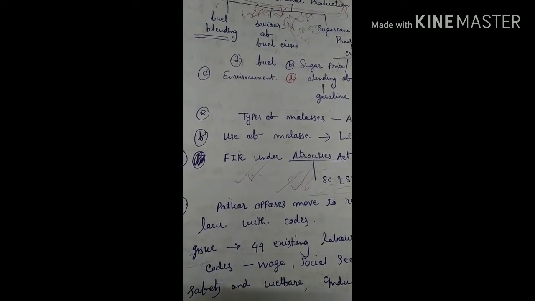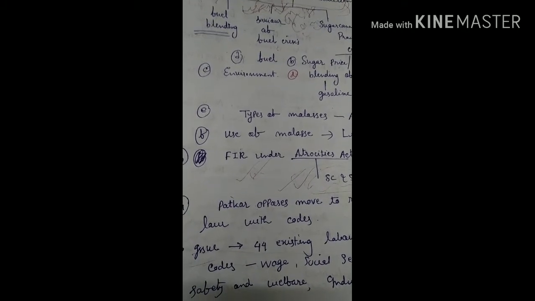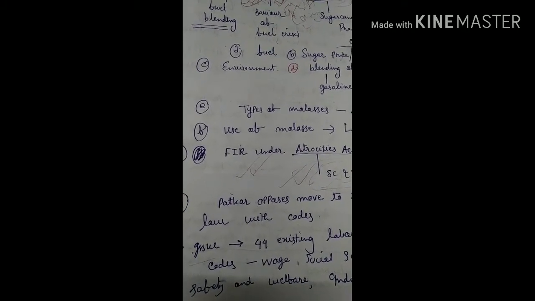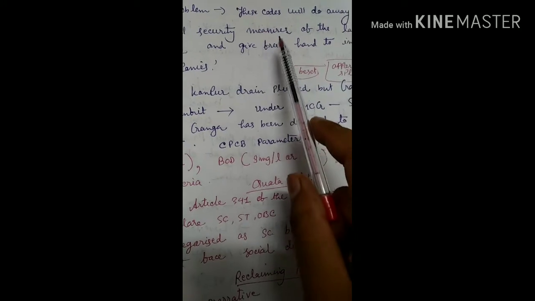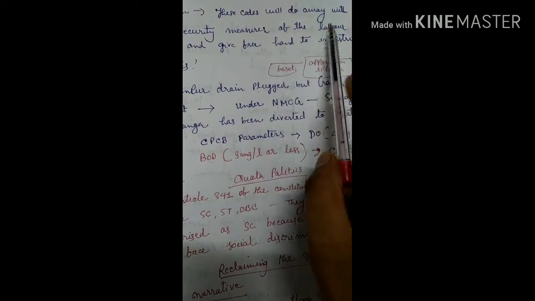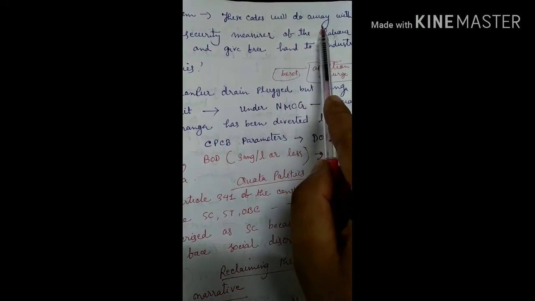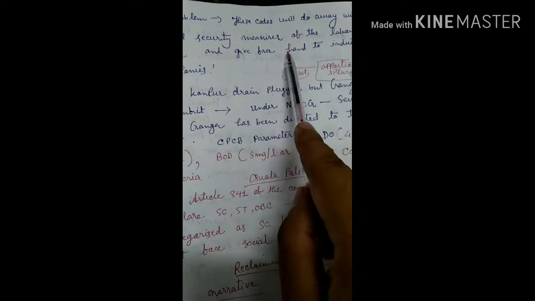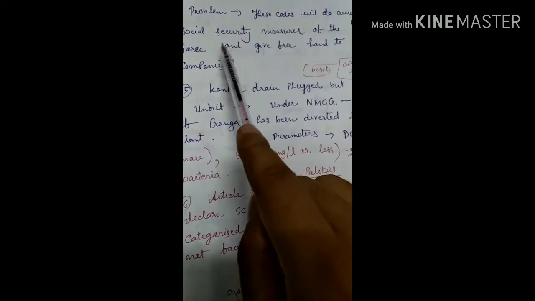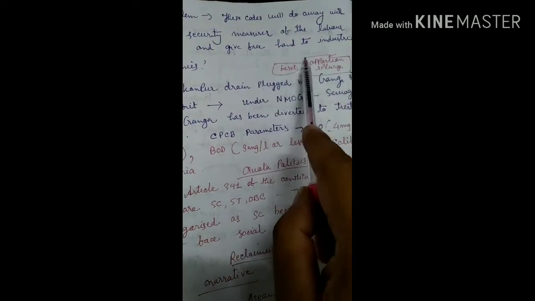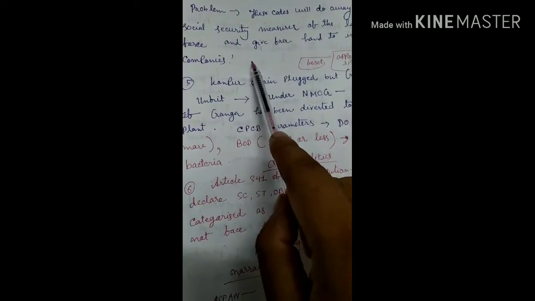Right. This line is a concept. We have to note down this concept from this article. Then, when we read the article further, we will find another line that these codes will do away with social security measures of the labor force and give free hand to industrial companies.